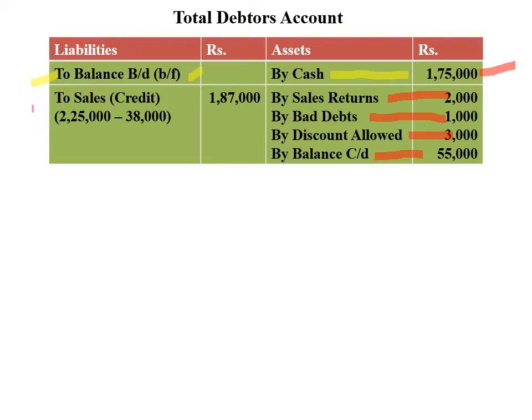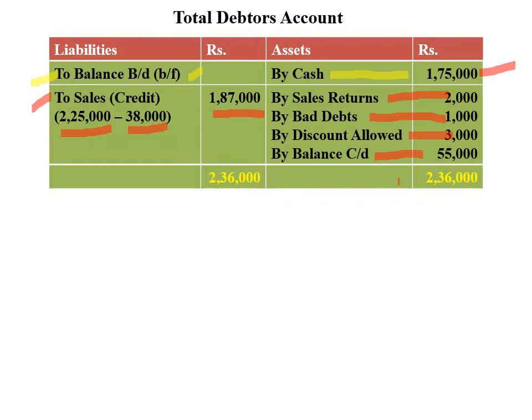Then on the debit side, to sales, in the bracket credit: they have mentioned the total sales 2,25,000, and in the bracket they have mentioned cash sales 38,000. So 2,25,000 minus 38,000, so 1,87,000 is the credit sales. So the total comes to 2,36,000 and the balancing figure, that is the opening balance, comes to 49,000 rupees.